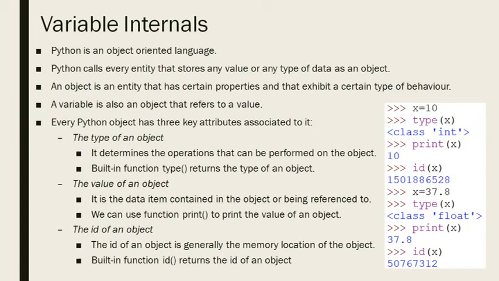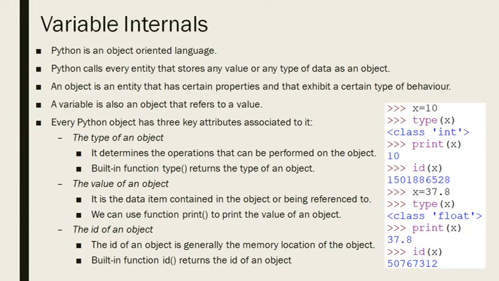Next is value: if you write print x, the value will be 10. And if you want to know the address x is pointing to, that is, where 10 is stored, you can print id of x and it will give you the address of that location.